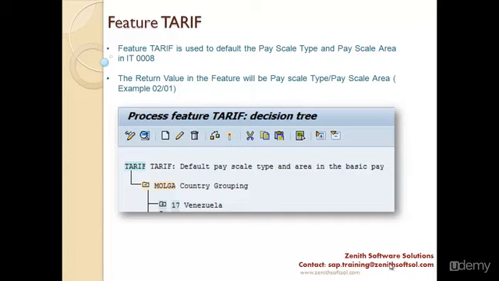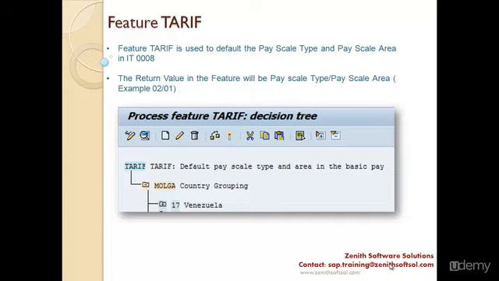Now here, the feature tariff is used to default the pay scale type and pay scale area in info type 8. We have learned what pay scale type is and what pay scale area is. I also told you that pay scale type and area are two of the fields in info type 8. If you want to default these two things in info type 8, you can use this feature tariff.